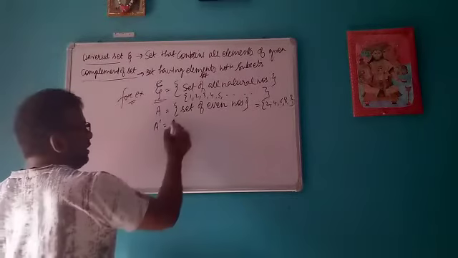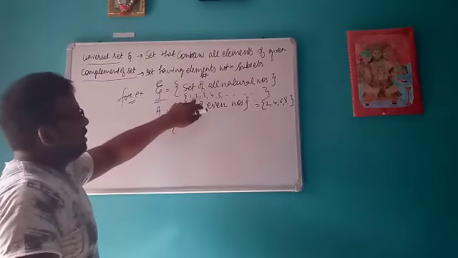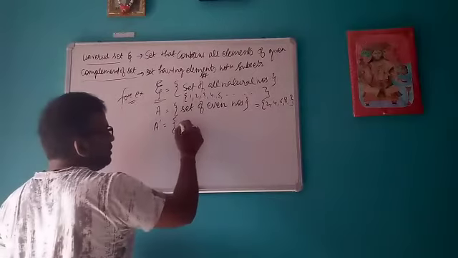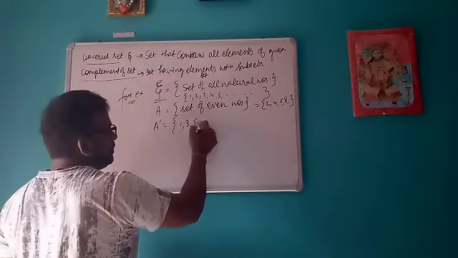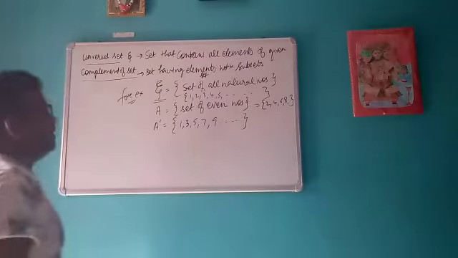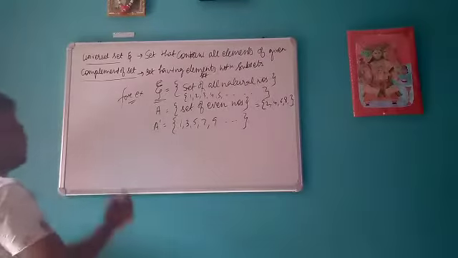So what will be the A complement? A complement will be the numbers which are not even in all the natural numbers, that is A complement becomes 1, 3, 5, 7, 9, that is set of all odd numbers. So this is the meaning of A complement.